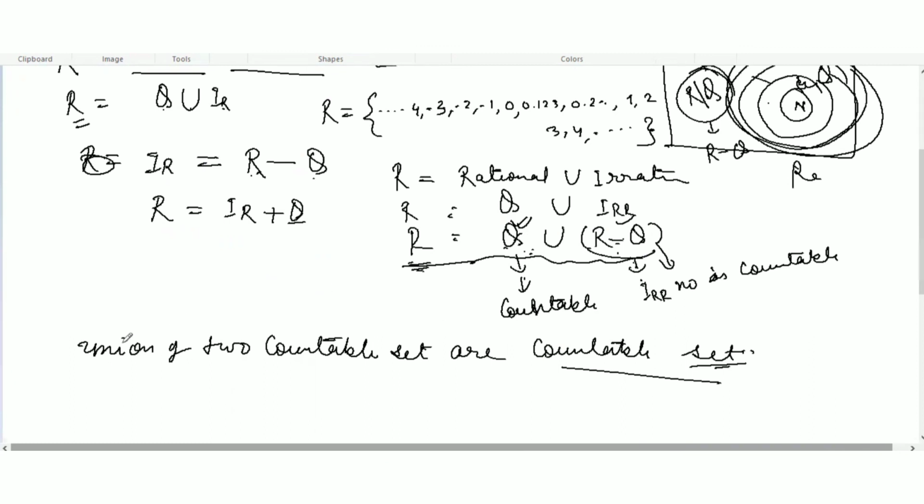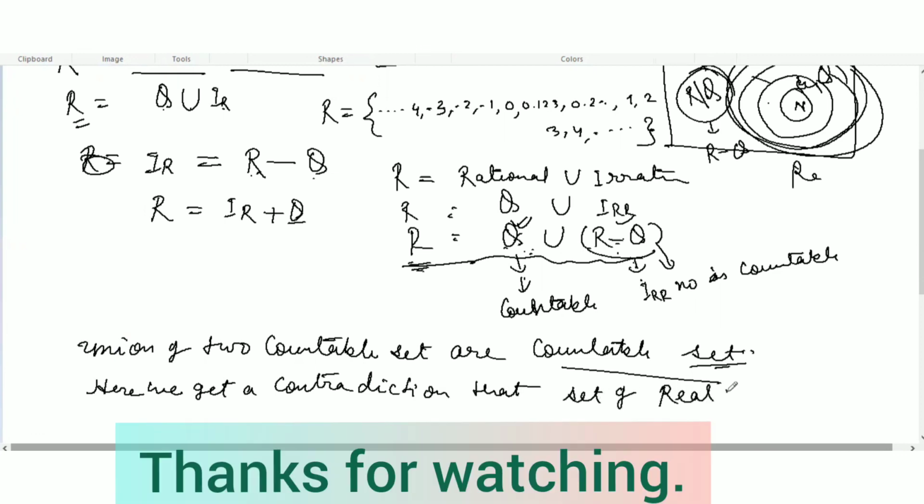That the set of real numbers is uncountable. So hence we prove that the set of irrational numbers is uncountable. Here we can write it down: we get a contradiction, that the set of real numbers is countable, but we know that the set of real numbers is an uncountable set. So hence we can prove that the set of irrational numbers is uncountable.